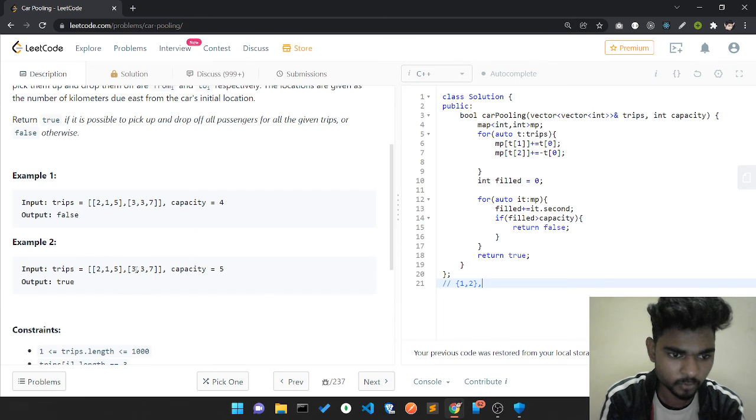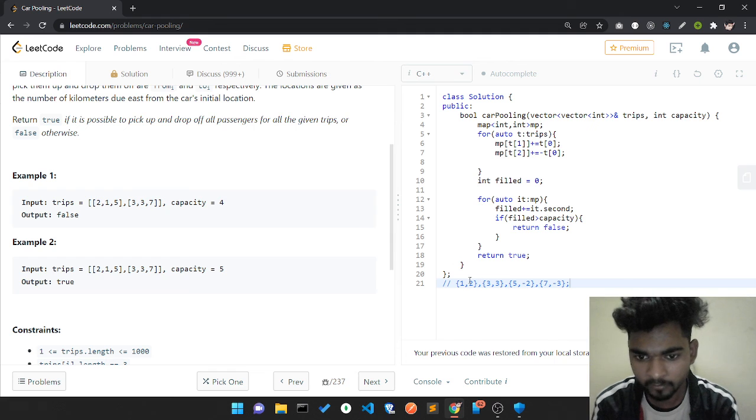At the position of 3, it also adds 3 passengers. At the position of 5, it adds -2. At the position of 7, it adds -3.